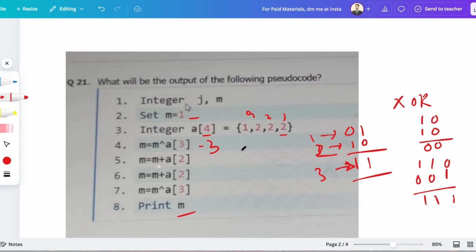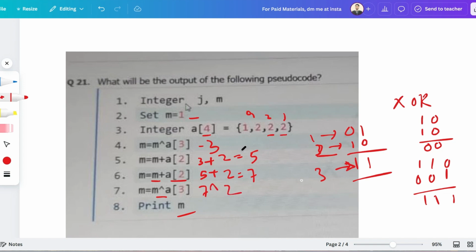Then again they have initialized the value of m as m plus a2. So m is equal to 3, we know that, but a2 means what? That is 2. So it becomes 5. Again here they have initialized, so m is equal to 5 and a2 is 2 again. So 5 plus 2 is equal to 7. So now here we have to again perform XOR operation. So 7 XOR a3, and a3 means 2.